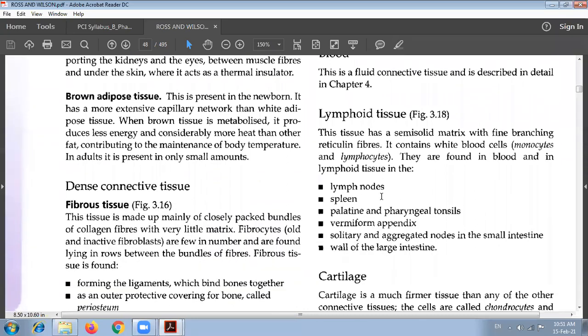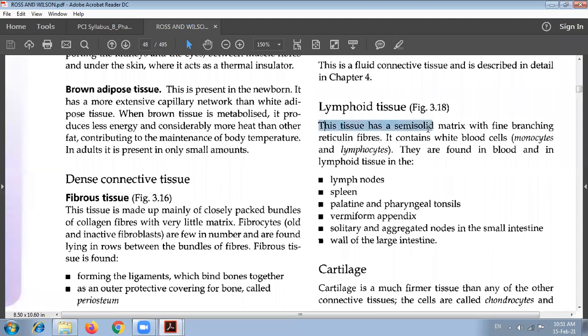Then next is the lymphoid tissue. This tissue has a semi-solid matrix structure with fine branching reticulin fibers. It contains white blood cells, that is monocytes and lymphocytes. They are found in blood and in lymphoid tissue.